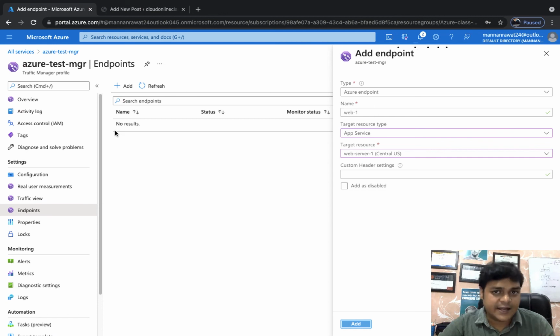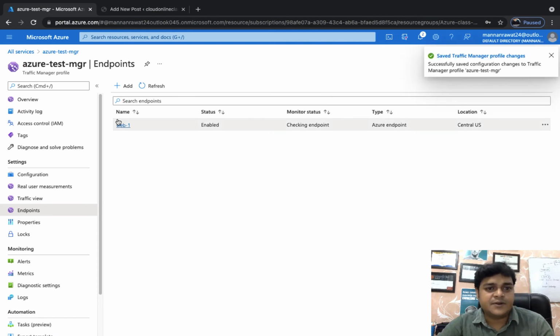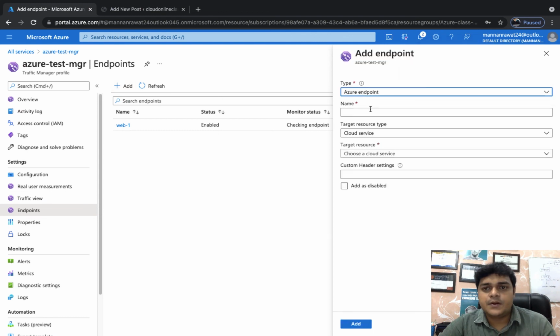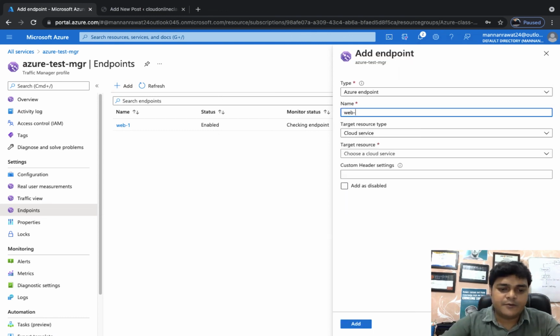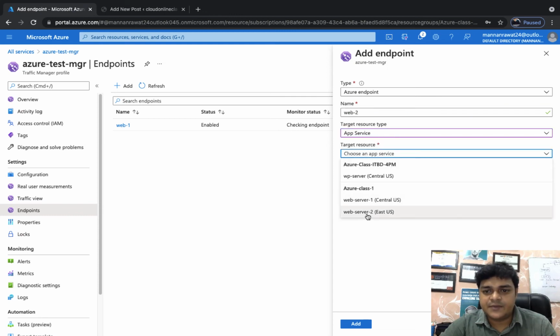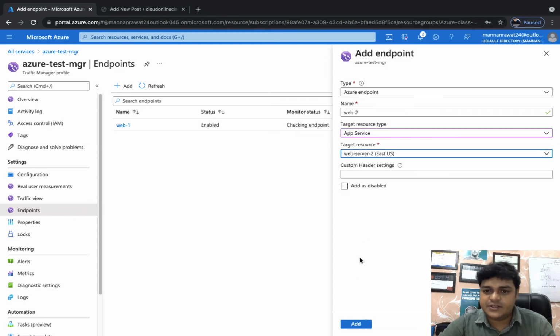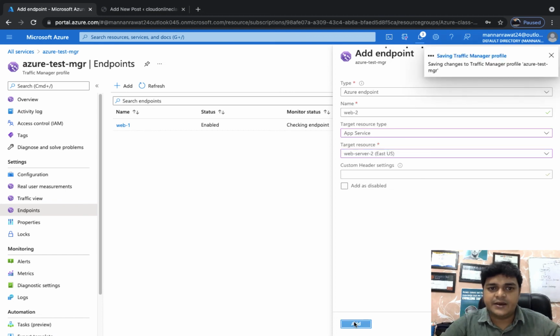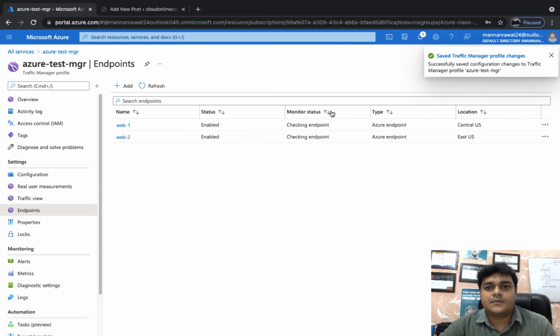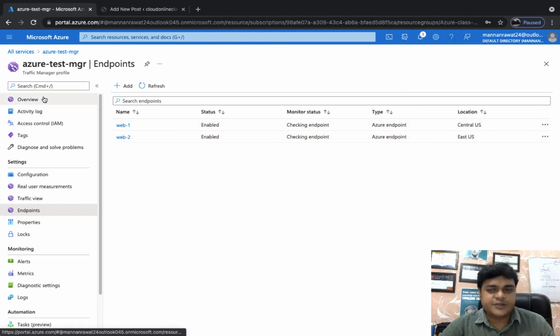Meanwhile, we need to add our second web server as well. Click add. This time proceed with the name web 2. Select app service. Select web server 2, which is running in East US. Click add and proceed to create. We successfully added both servers to the same Azure Traffic Manager.